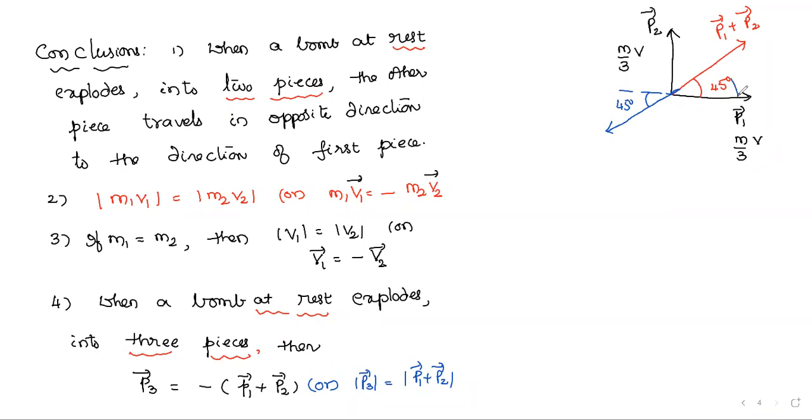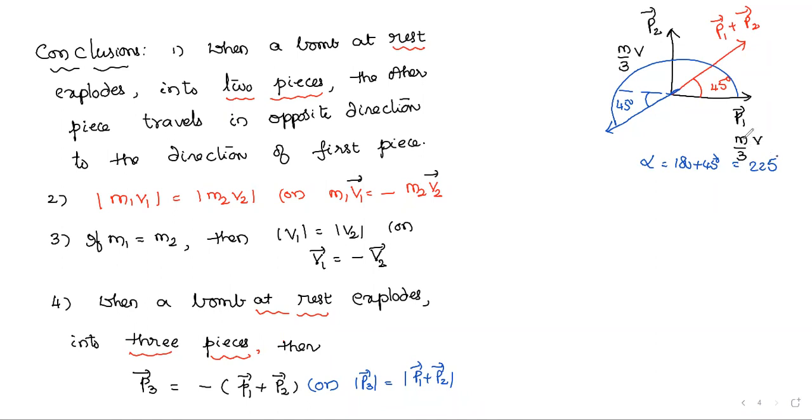The total angle with the x-axis is 180 plus 45. The angle alpha equals 180 plus 45, which is directly 225.